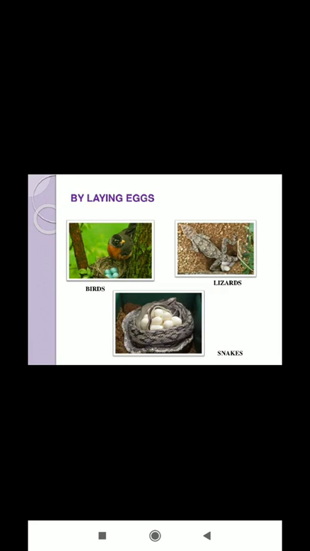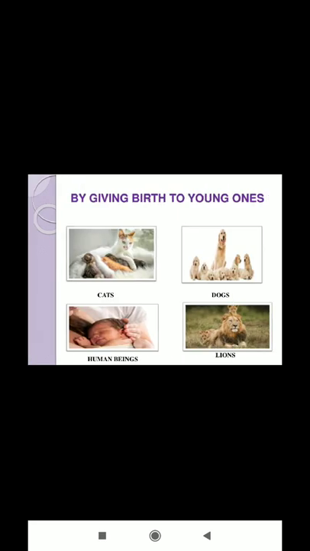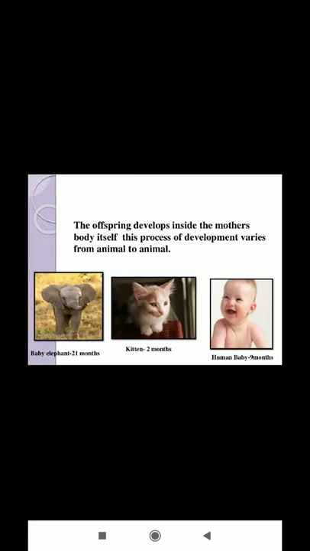Birds, amphibians, fishes, insects and reptiles are some of the animals which reproduce by laying eggs. Other animals reproduce by giving birth to young ones. Animals that give birth directly to their young ones are called mammals. The young ones of mammals develop inside the body of the mother.